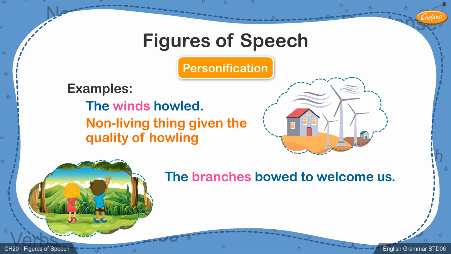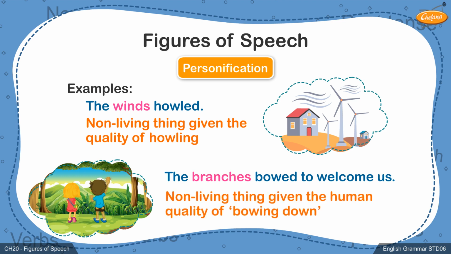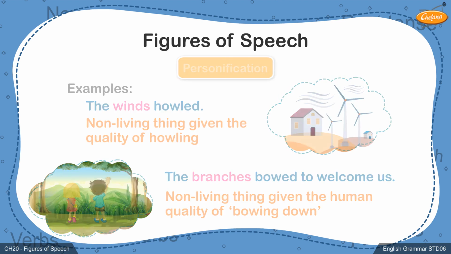This quality is given to show that the wind is blowing strongly. Similarly, in the second example, the branches which are non-living are given the human quality of bowing down. Since non-living things such as wind and branches are given qualities of howling and bowing down, they are personified or treated as a person. Hence, these sentences become an example of personification.